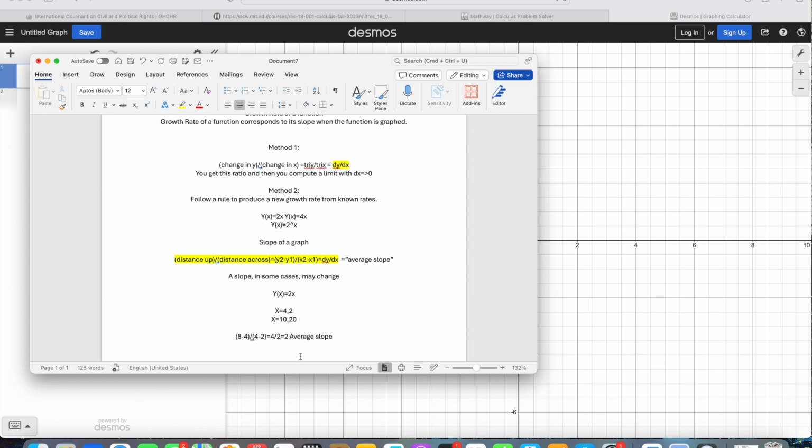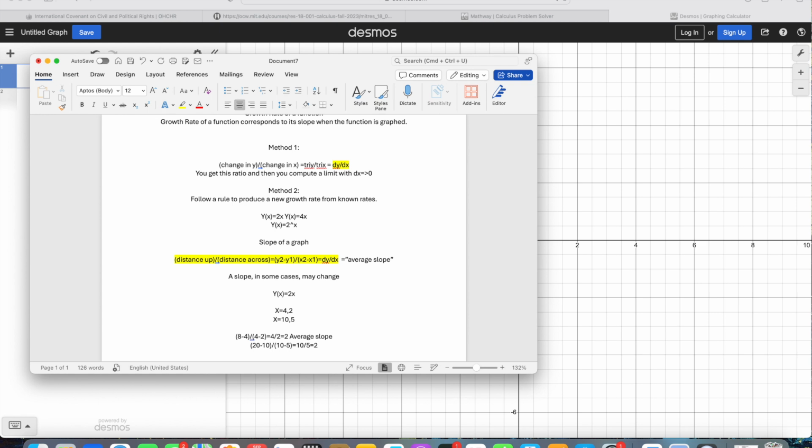So if we have 10, we're gonna have 20, or you know what? Let's switch it around, because this is just kind of obnoxious. Let's just do 10 and 5, because that'll be easier. So we're gonna have 20 minus 10 on top, and then 10 minus 5 on bottom, divided by 10 minus 5. And for this we're gonna have 10 divided by 5, which is equal to 2.